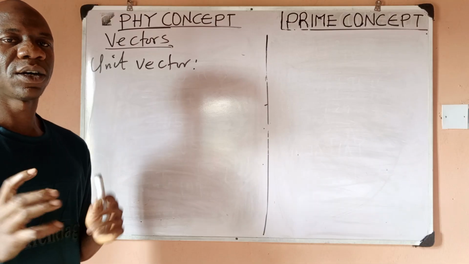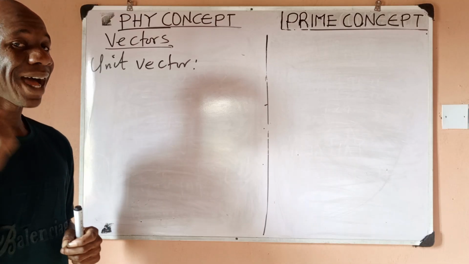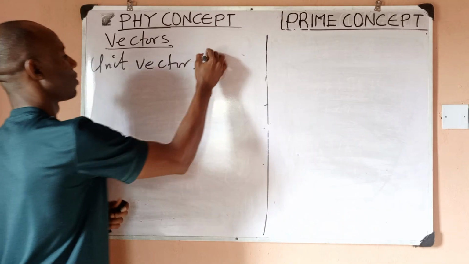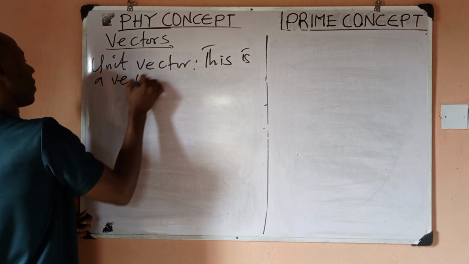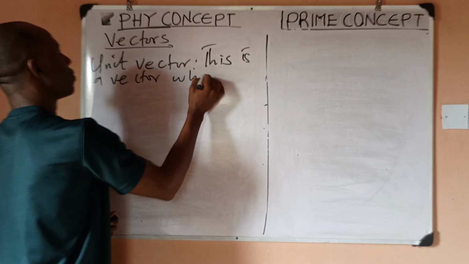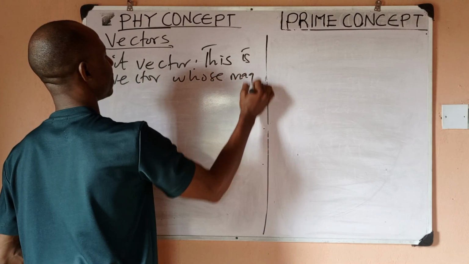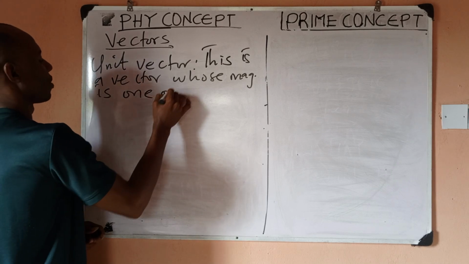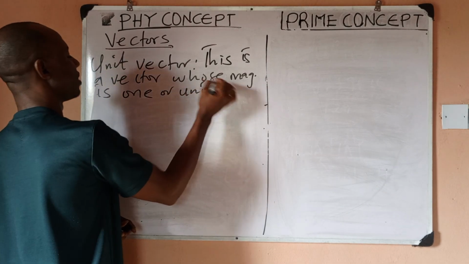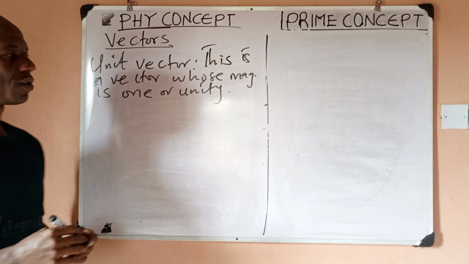A unit vector is a vector whose magnitude is what? 1. So this is a vector whose magnitude is 1. Or you can say its magnitude is unity. That is a unit vector.